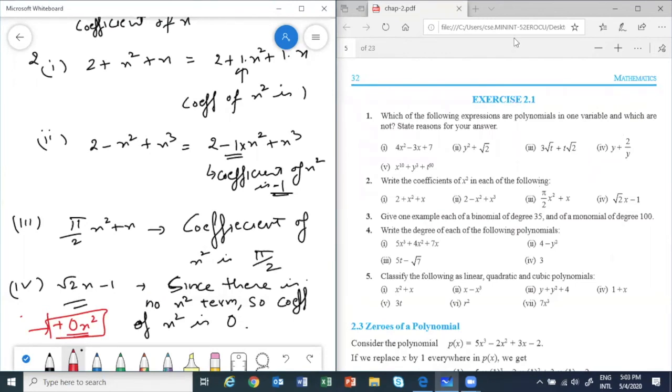Okay students, we'll stop today and continue with the exercise. In the beginning, I told you what polynomials are. We said that polynomials are special algebraic expressions where the exponent of the variable has to be a whole number. It can be 0, 1, 2, 3, and so on.